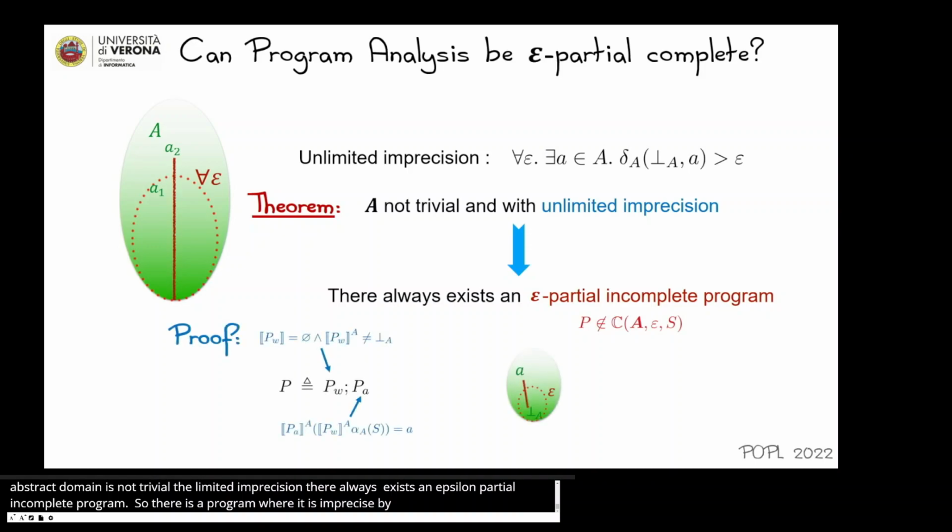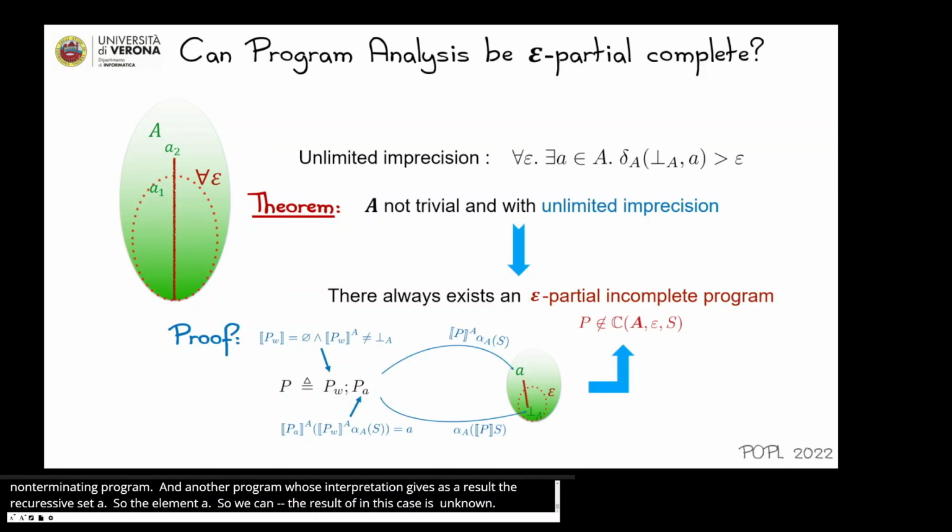This is because we can always define a program which is a composition of a non-terminating program and another program whose abstract interpretation gives us as a result the element A. So the result of the concrete semantics in this case is undefined, so it's bottom because it's non-terminating, while the result of our program analysis is exactly A. So we can conclude that this program P is not in the corresponding partial completeness class. For example, the interval abstract domain together with the weighted path length satisfies this property of unlimited imprecision.